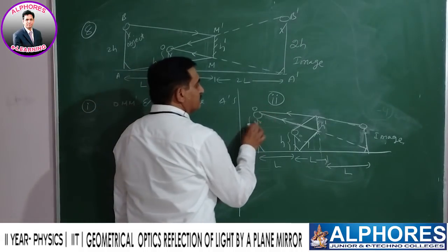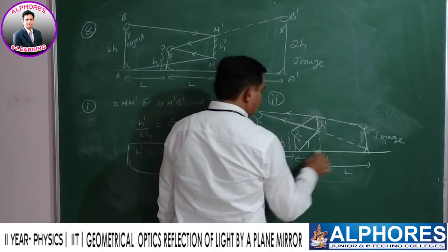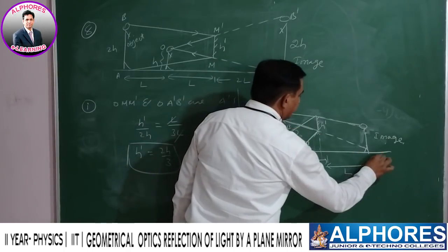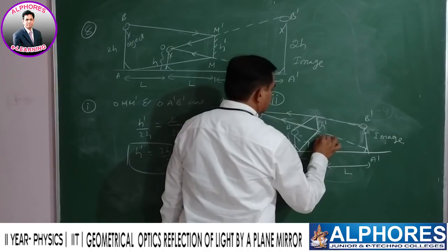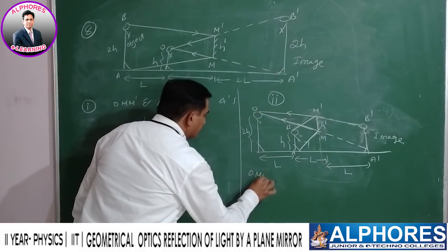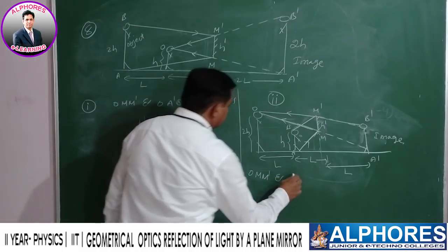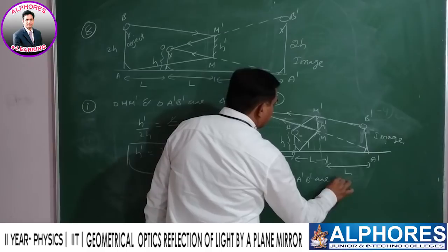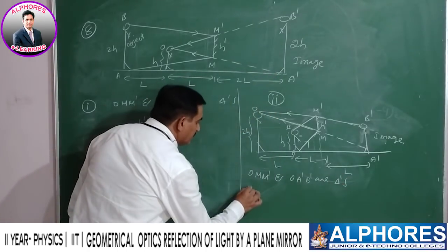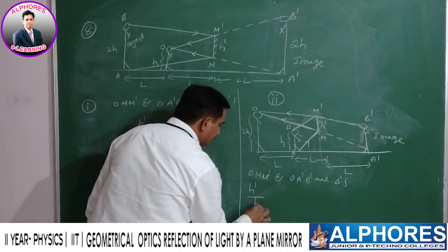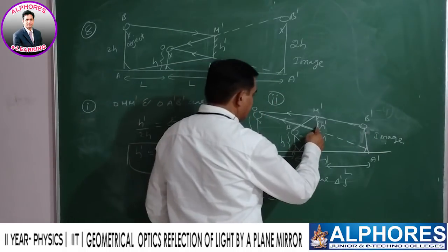From O, this is A, this is B, A dash, B dash, M dash. O, M dash and O, A dash, B dash are similar triangles. Again, h dash by h is equal to h dash up to here.